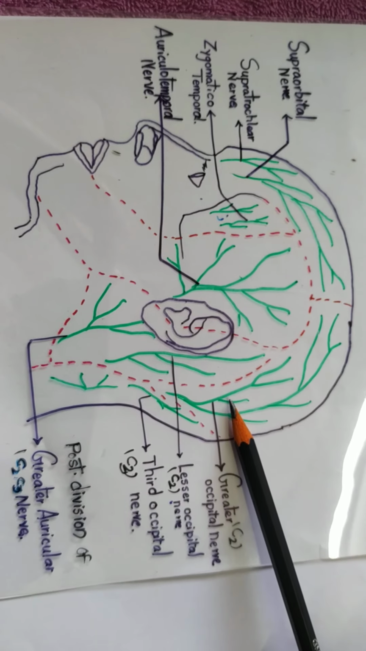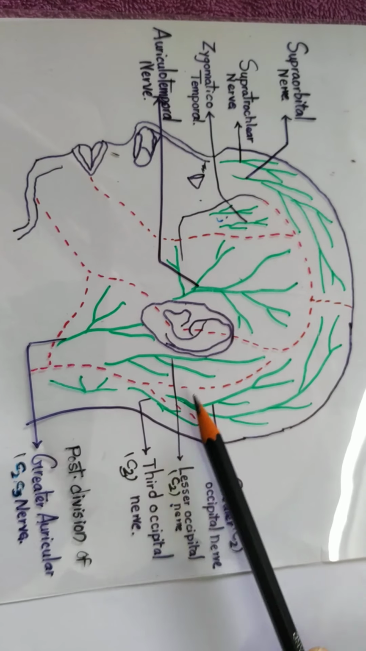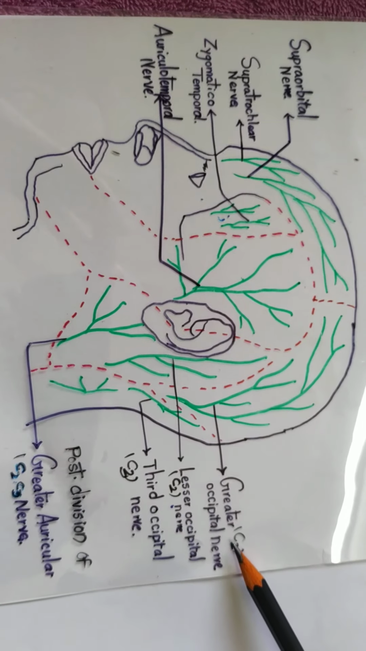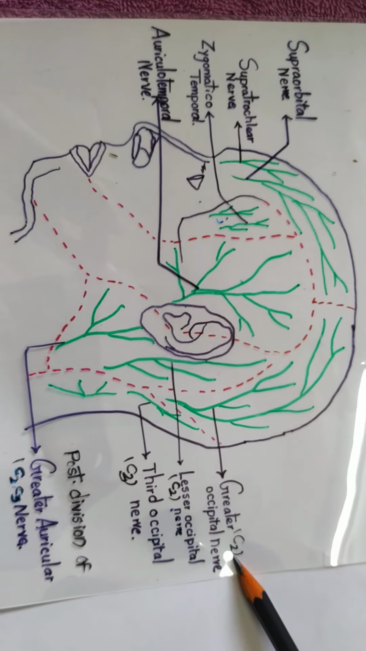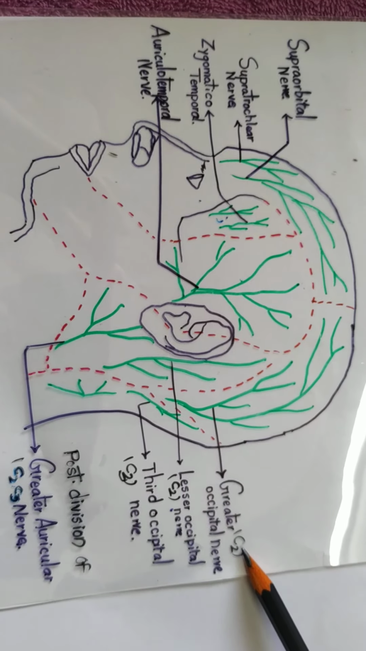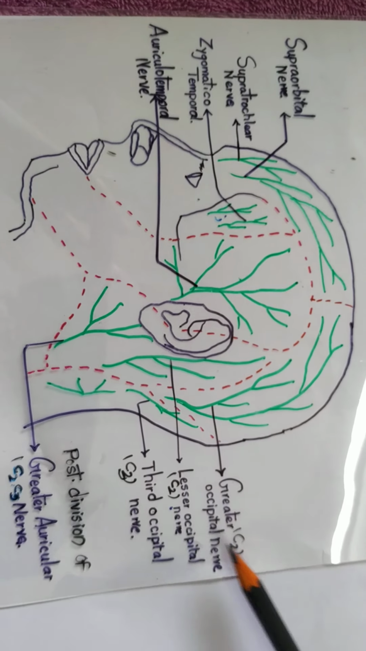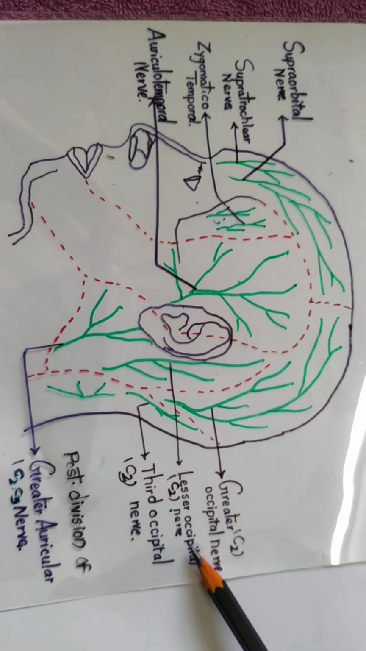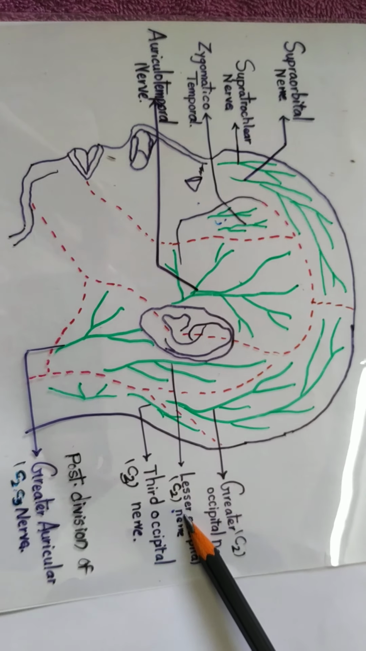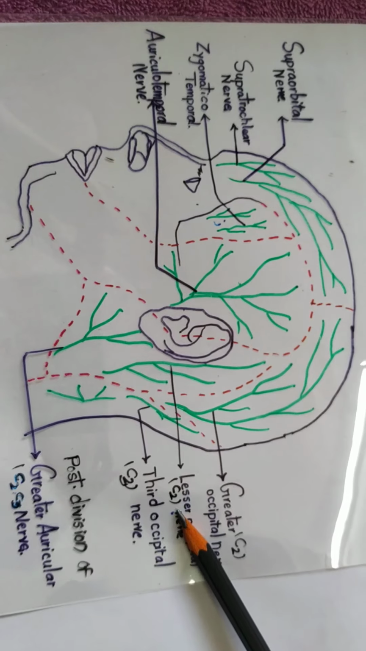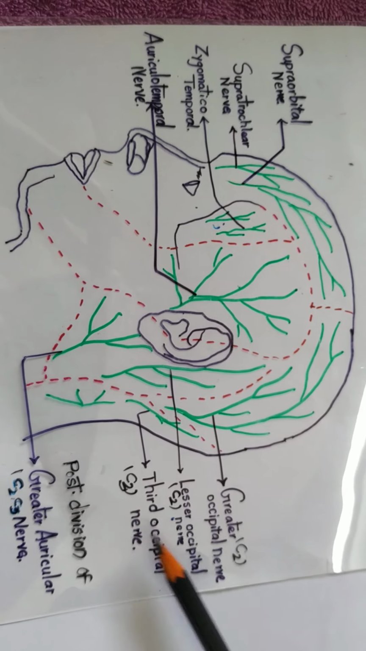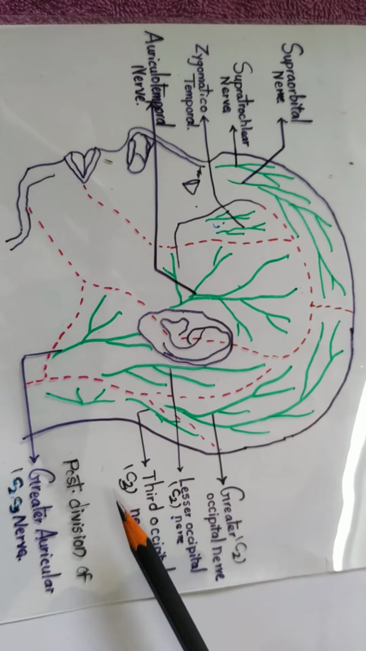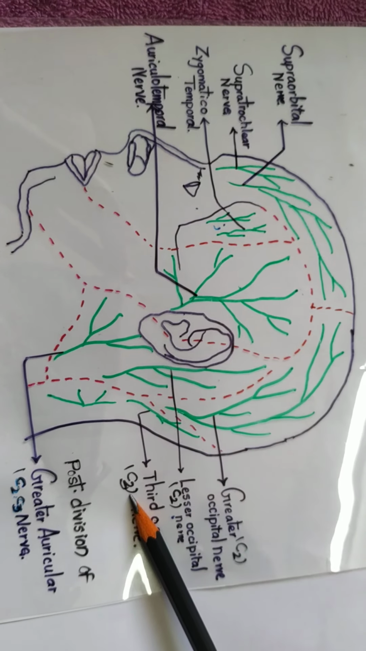This is one more picture showing the 4 sensory nerves behind the auricle. Greater occipital nerve, it is derived from the cervical plexus. It is derived from dorsal rami of C2. One more sensory nerve which lies behind the auricle is the lesser occipital nerve. It is derived from dorsal rami of C2. One more sensory nerve is the third occipital nerve. It is also derived from the cervical plexus from the dorsal rami of C2.